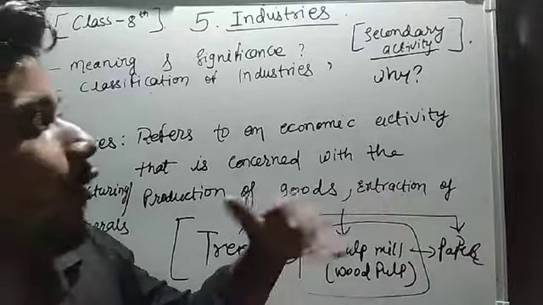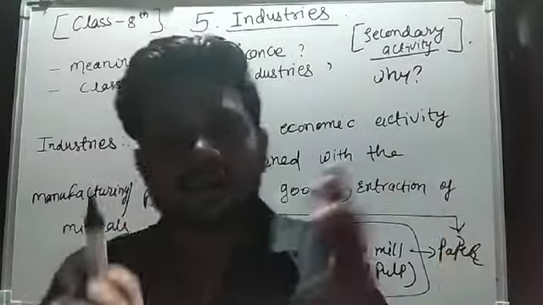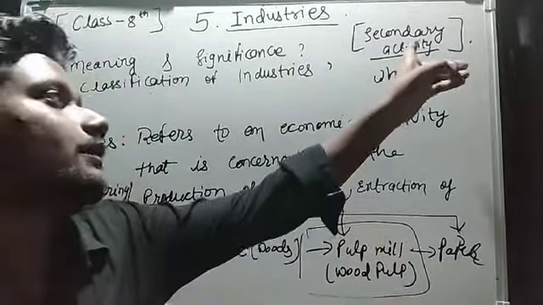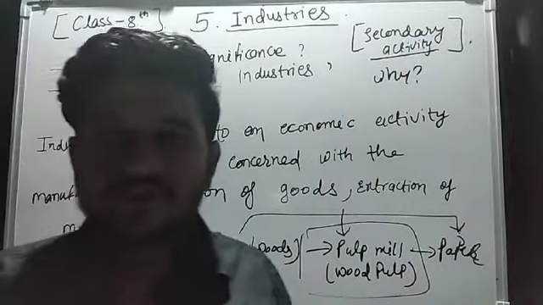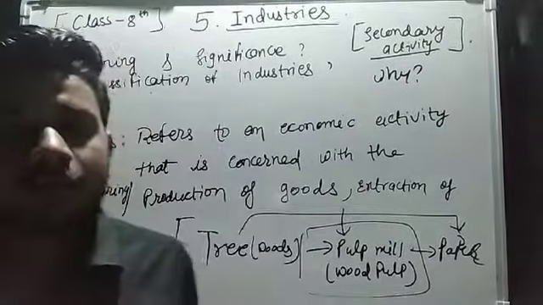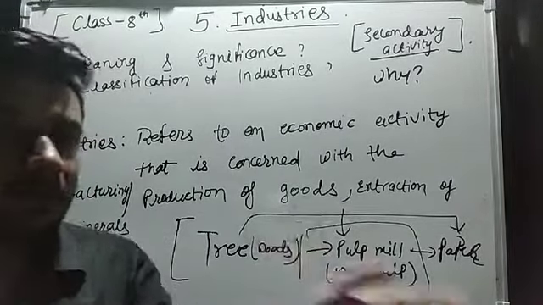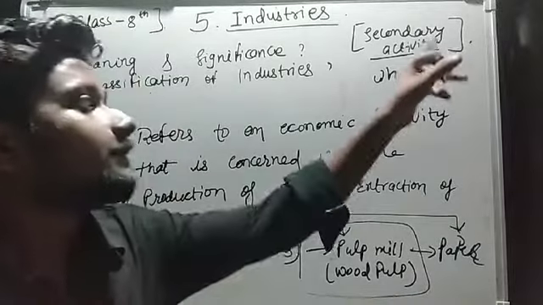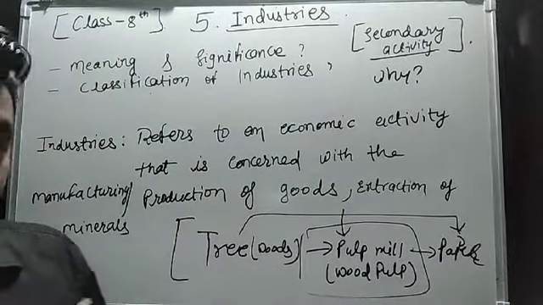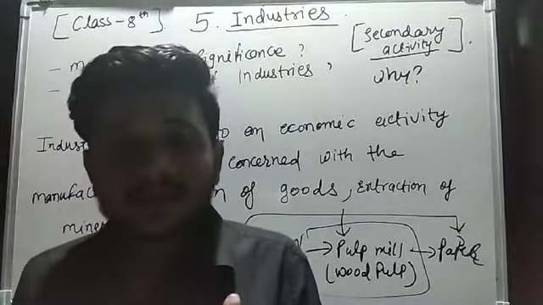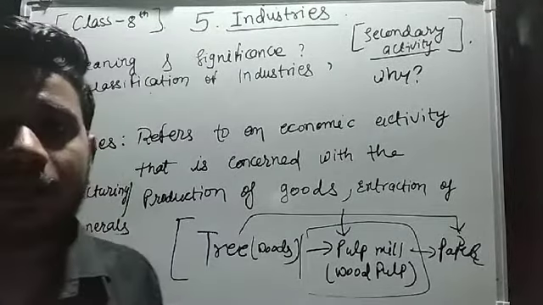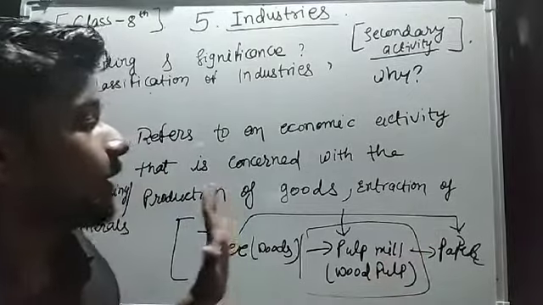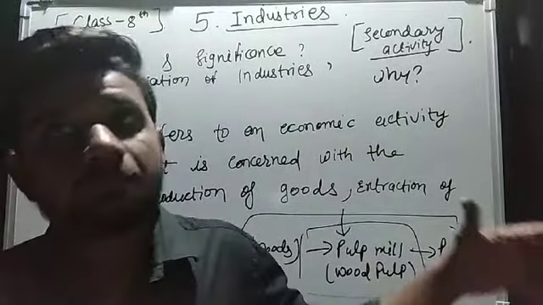We also have primary and tertiary activities, but as of now we will only understand the secondary activity, and in subsequent chapters or classes we will try to understand the primary and tertiary ones also. So the point of discussion here is the secondary activity. As I defined earlier, secondary activities are those used to transform raw materials into final products.